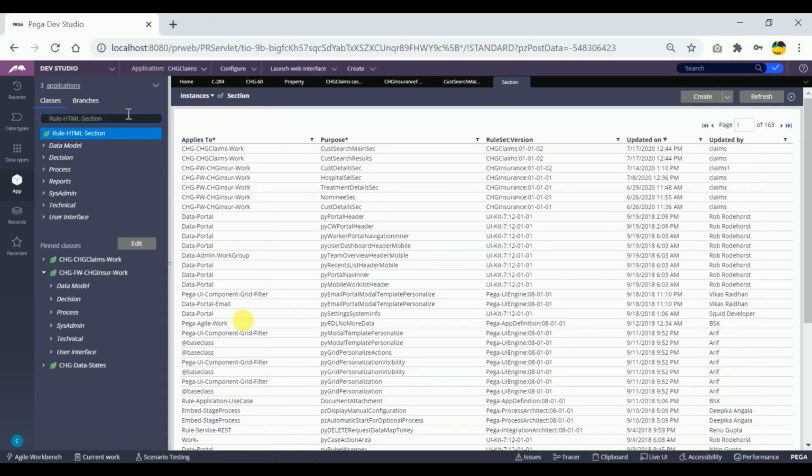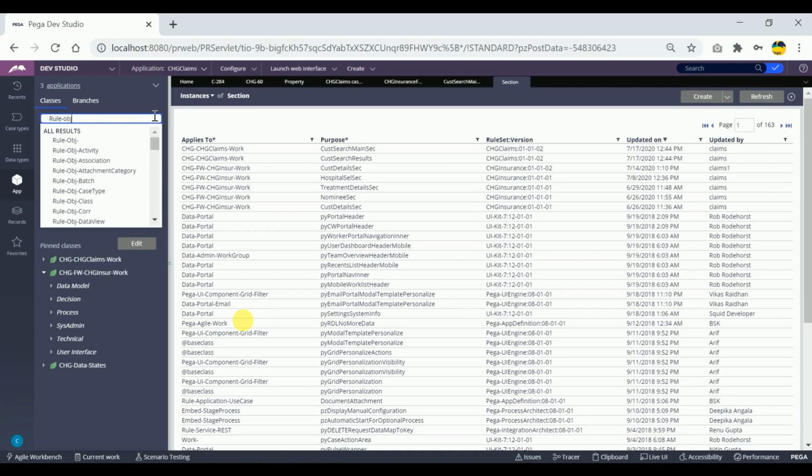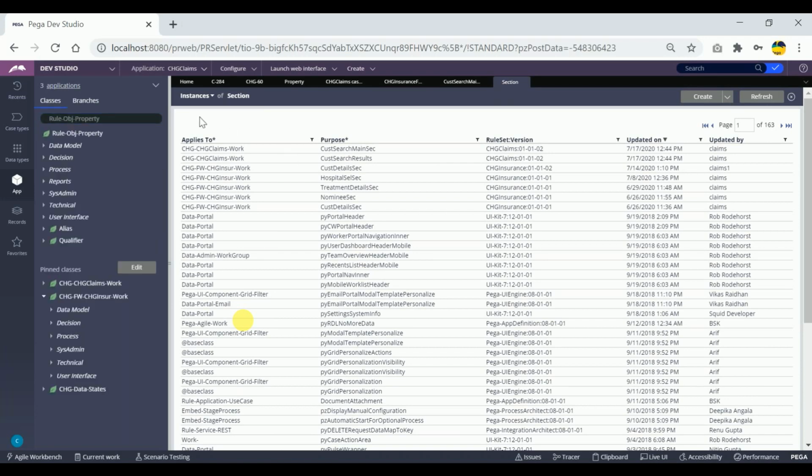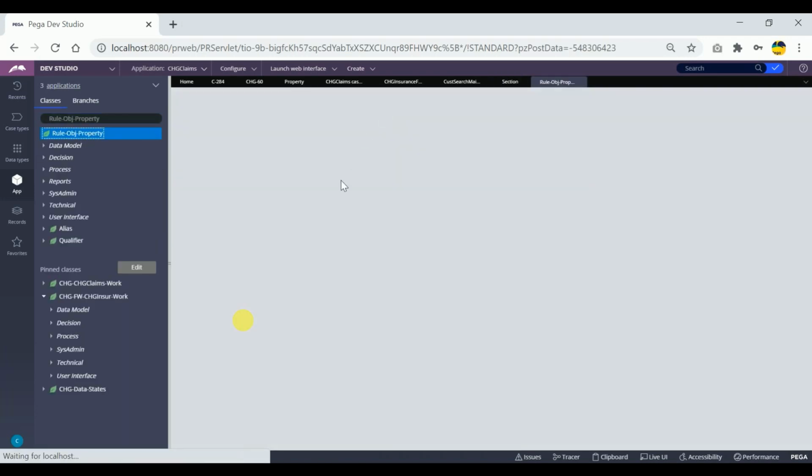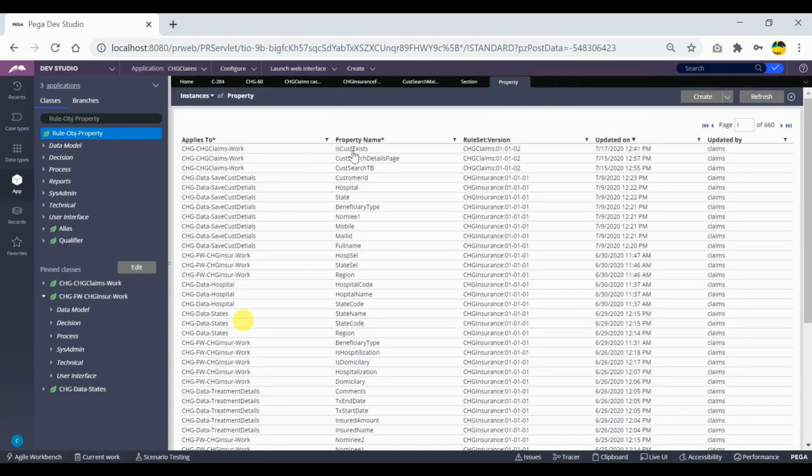Umar Tulani? Yes. Suppose you tell me the pzInsKey for this now. This is one of the instances of this class. Now if I want to have the pzInsKey of this particular record, or any record, the third record, can you tell me this pzInsKey?